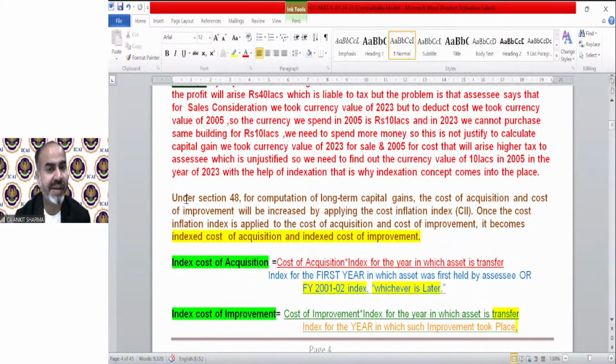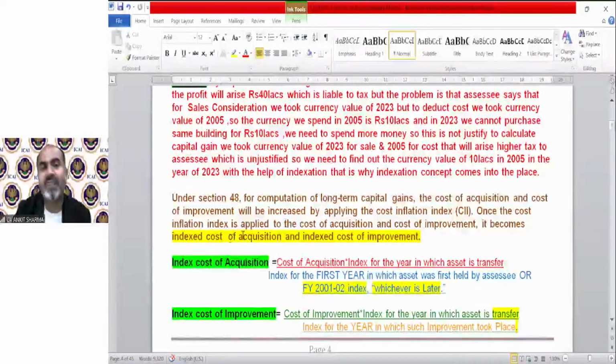Under section 48, indexation will be done only on long-term capital assets. No indexation on short-term capital assets. The benefit of indexation will be available only on long-term capital assets. So under section 48, for computation of long-term capital gain, both the cost of acquisition and the cost of improvement will be increased by applying the cost inflation index.